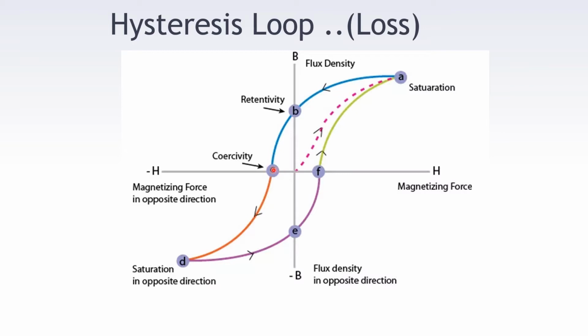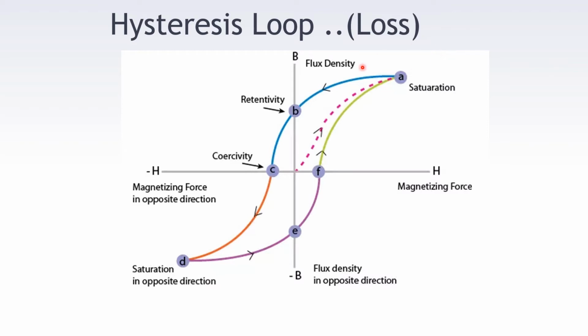If we increase this further in the negative direction, we will again get a saturation point in the opposite direction. To show this, we can see point O to D, the saturation happens at the point D. Again, to demagnetize the magnet in the reverse direction, coercive force has to be applied in the reverse way. So this will be OF, again the coercive force. And this is how the loop is completed, and it's called the hysteresis loop.